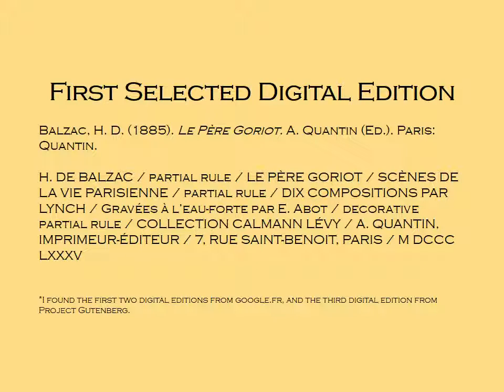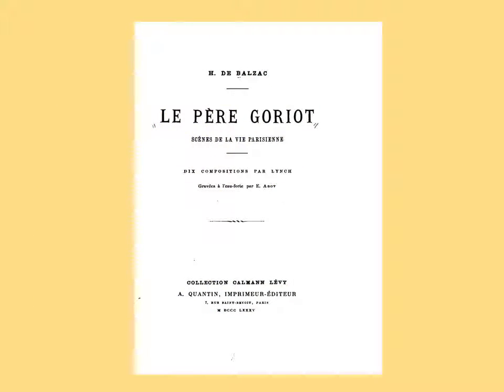And my digital editions. The first 2 that I will discuss were actually found via Google. Google.com didn't really provide too many results in the French language. They were very difficult to find, so I tried Google.fr and their equivalent to Google Books, Google Livre, and I found 2 great resources. There were PDFs of earlier editions of Le Pere Goriot, not as early as 1835, but here we have one from 1885. And the copy of that title page.